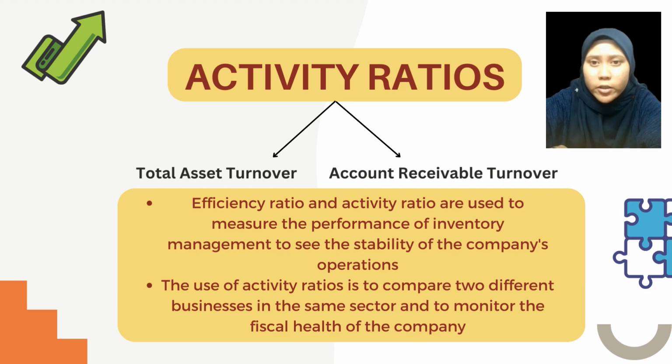I want to talk about activity ratio. Activity ratio, or efficiency ratio, is used to measure the performance of inventory, to see the stability of the company operation and to compare two different businesses in the same sector. Activity ratio is calculated in two types, which are total asset turnover and account receivable turnover.